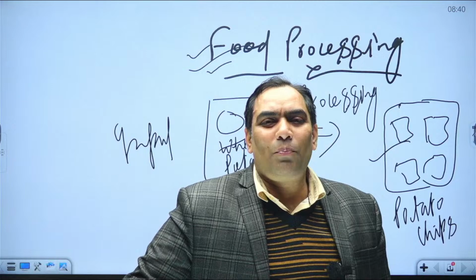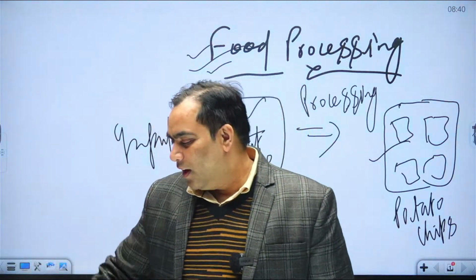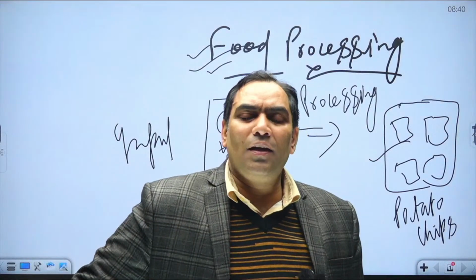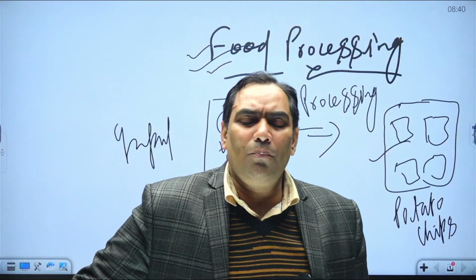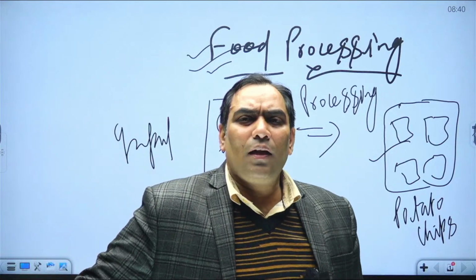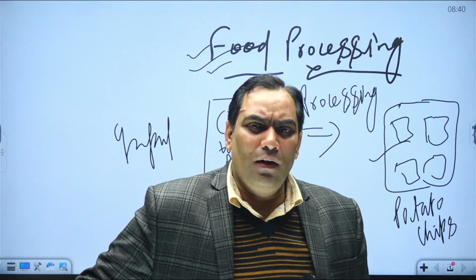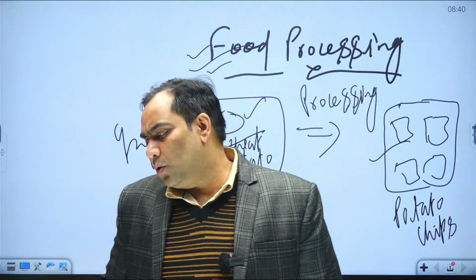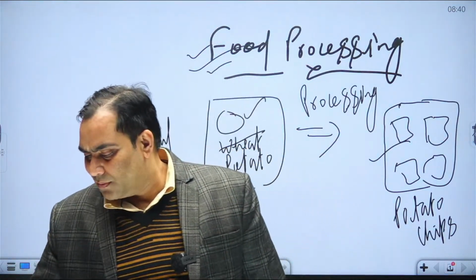I am not promoting uncle chips here, don't worry. I just want to give you an example. Lays is also a potato chip, and Lays comes with different brand names. Similarly, potato chips come with different brand names.